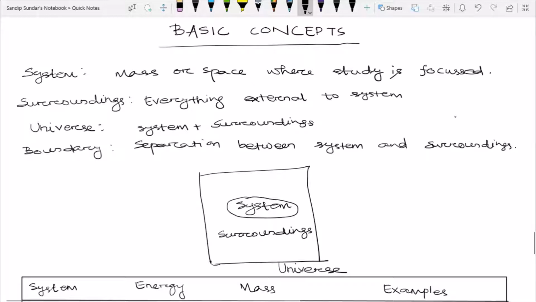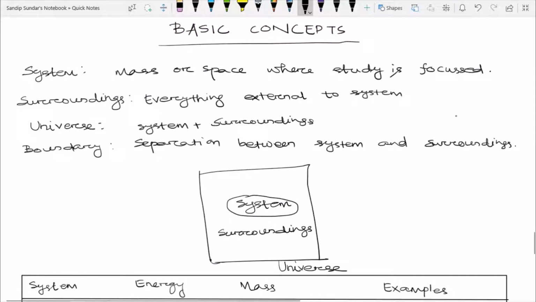So I have given a diagram over here. If this is the system where our study is focused, outside the system is surroundings, and together it is called as universe. Okay. Another one important thing I want to tell over here is boundary can be fixed, can be moving. If the system is moving, the boundary is moving. If the system is fixed, the boundary is fixed.